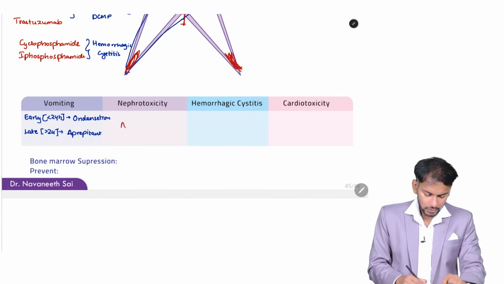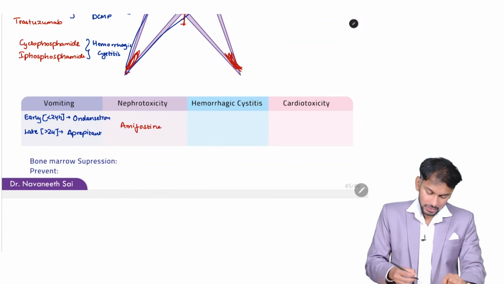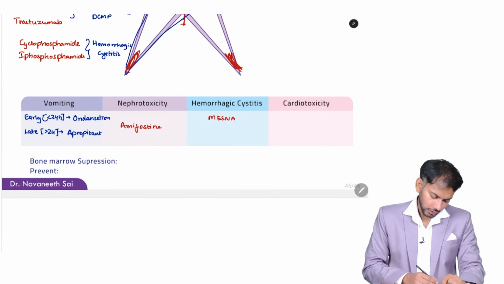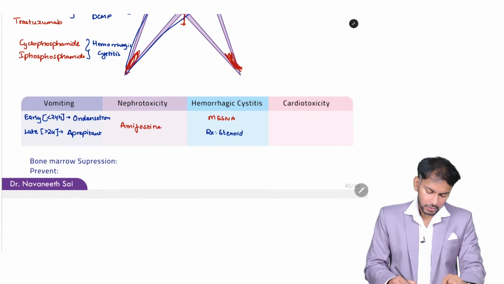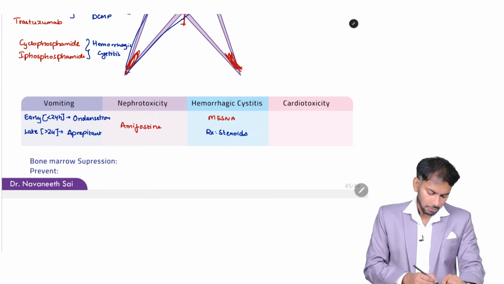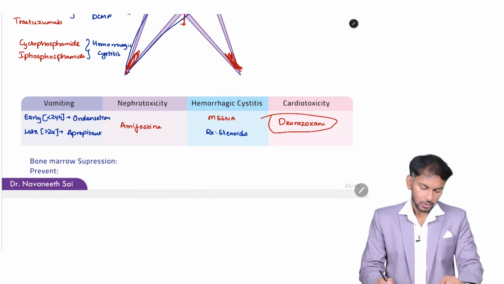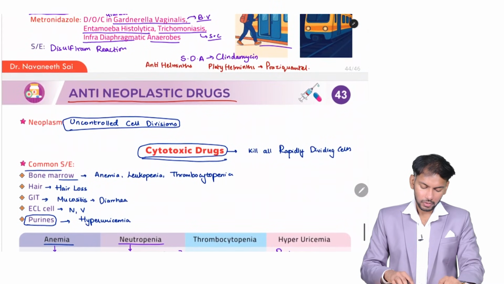For nephrotoxicity, you can prevent it by giving a drug called amifostine. Hemorrhagic cystitis can be prevented by giving a drug called mesna, but you can treat it with steroids. Cardiotoxicity can be prevented by a drug called dexrazoxane. That's all. These are the drugs that you can give for these side effects.